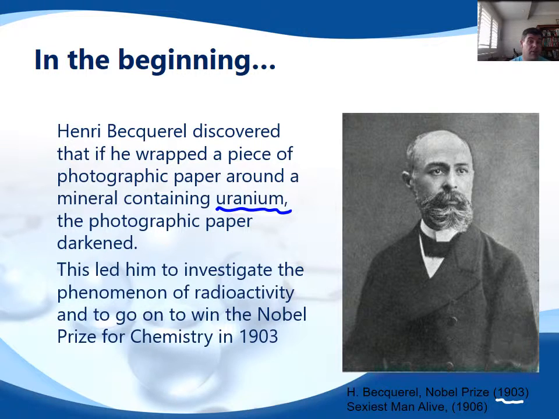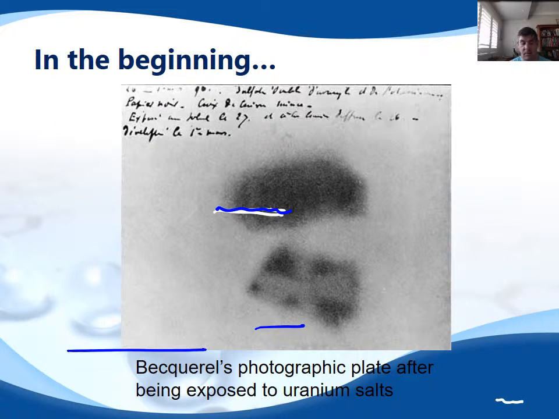His discovery of radioactivity and the particles that were being released by the uranium and interfering with the photographic paper was something that contributed to his winning of the 1903 Nobel Prize for Chemistry. Pretty impressive start in the story of radioactivity. And here, the little dark patches that were created as a consequence of that exposure.